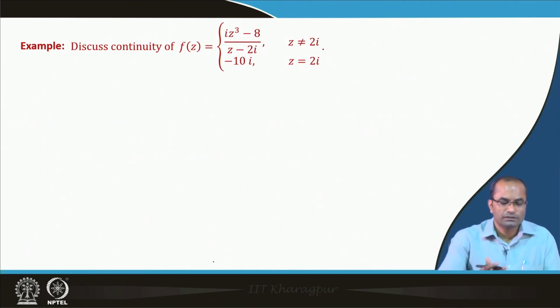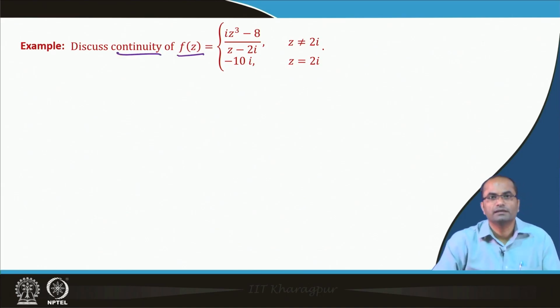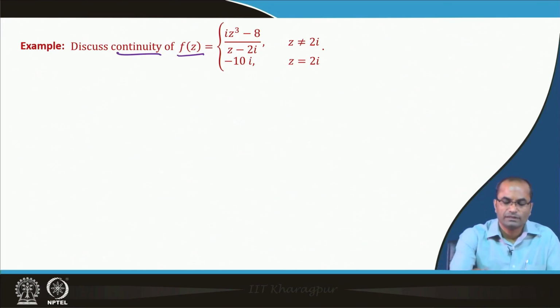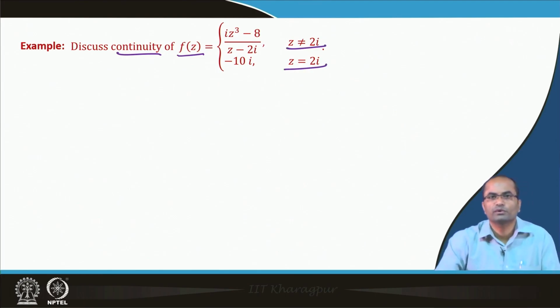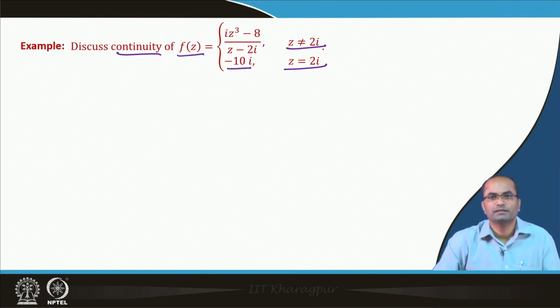Well, here is a simple example to discuss this continuity. We have a function defined as (i z cube minus 8 i) divided by (z minus 2i) whenever z is not equal to 2i. When z is equal to 2i, the denominator z minus 2i becomes 0 and the function is not defined, so at z equal to 2i we have defined it as minus 10i. We want to see whether this function is continuous or not, so we have to get the limit of f(z) as z approaches 2i.